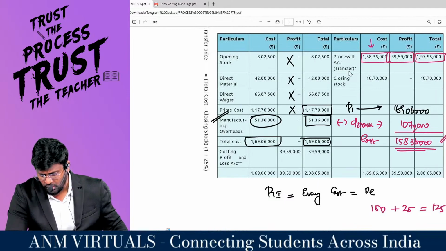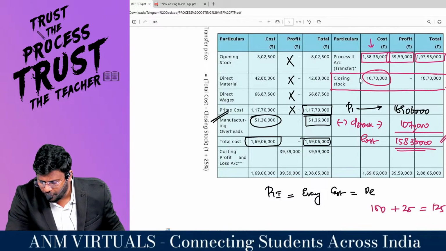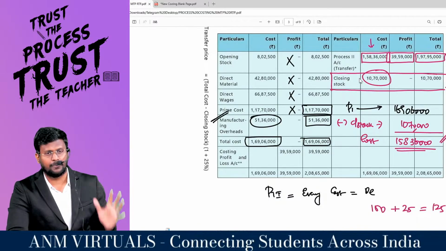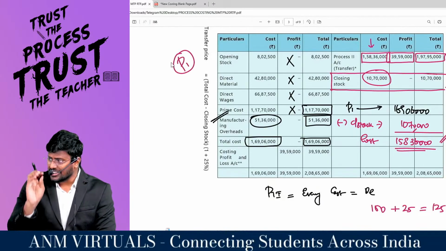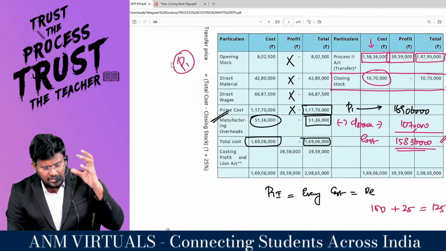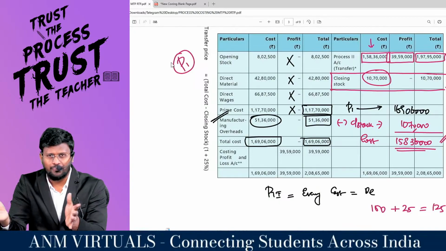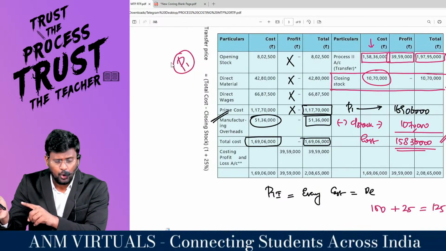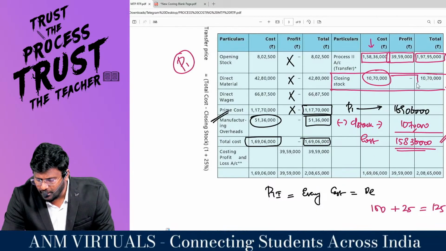Look here, closing stock, man. Closing stock comprises only of cost. This is the highlight of this question. Because this is process number 1, in process number 1 only own production will be there. If P0 stock were in the stock of process number 1, because this is P1, then we would have had to find out the profit element in the closing stock.